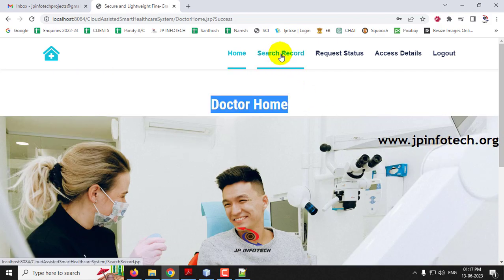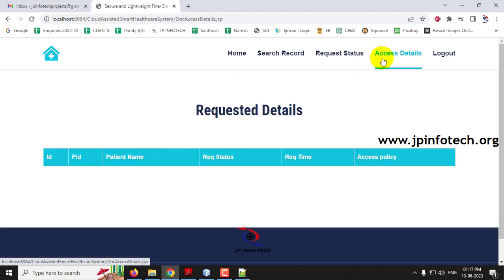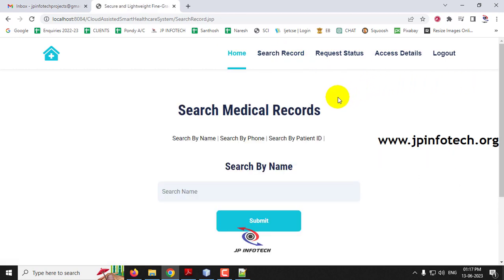Now it will navigate to the doctor's home page. Here on the doctor's home page, you can see the details of search record and request access details. First let me go to the search record. The doctor can search in 3 different ways: search by name, search by phone number, and search by patient ID. If I give the search by name, JP was the name I have given.